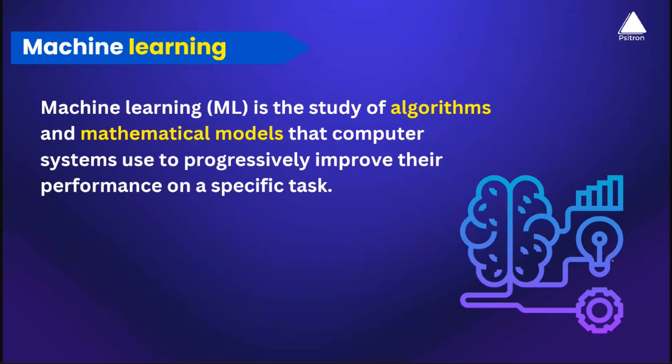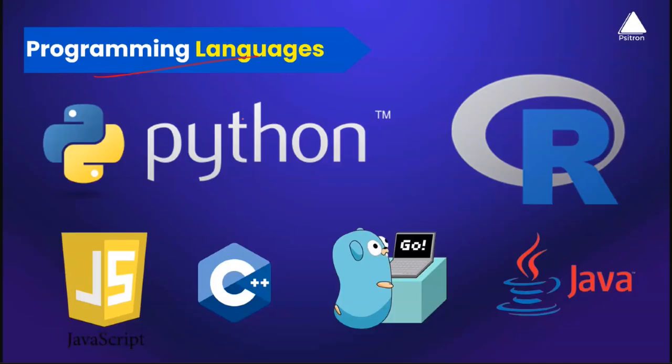Okay, so we do understand what machine learning is, right? Machine learning is all about the study of algorithms or mathematical models, where your computer keeps on improving progressively. It's all about teaching complex mathematical models to the machine. And once the machine understands the math, it can go ahead and help you make predictions, decisions, whatever you want. And again, as we're talking about programming languages, here comes your data scientist, someone who makes the model, not the MLOps engineer. Your data scientist uses programming languages like Python, R, C++, right? We can use various different languages to build the model.